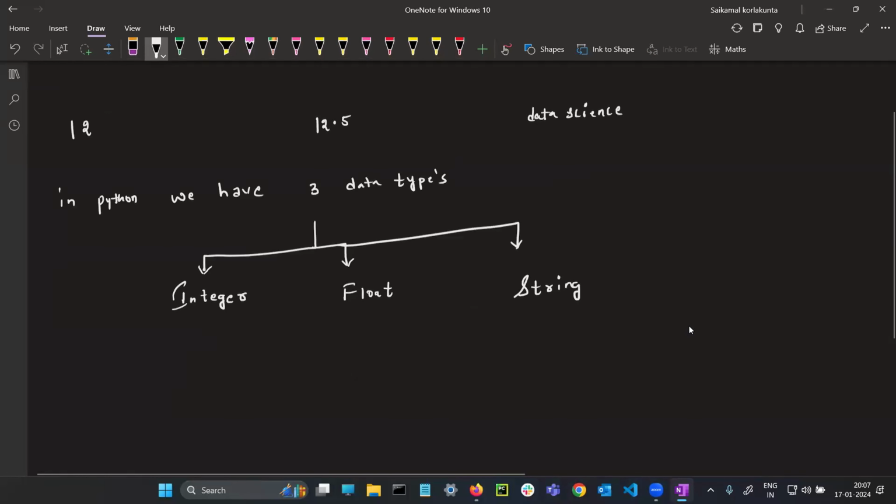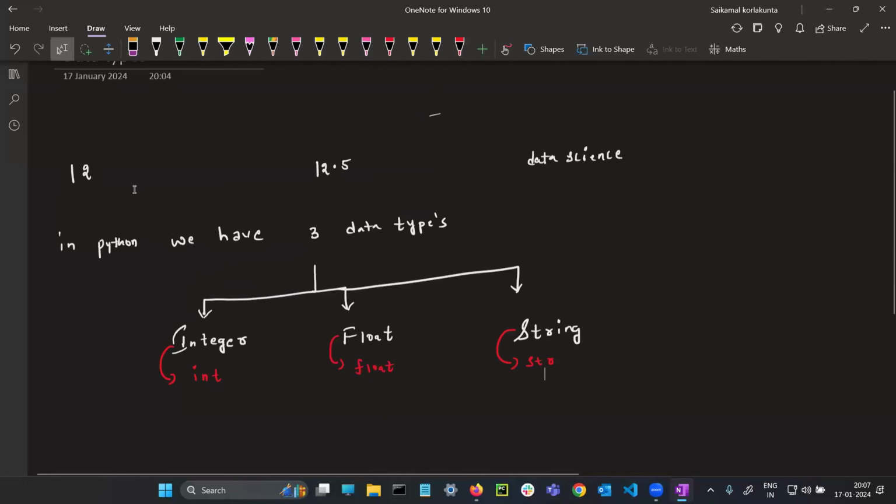Everyone has a nickname in your home. Suppose my name is Kamal, and I have some nickname at home. Suppose your name is Praveen, you will have some nickname at home. So the nickname for integer is nothing but int. The nickname for float is float only. The nickname for string is str.